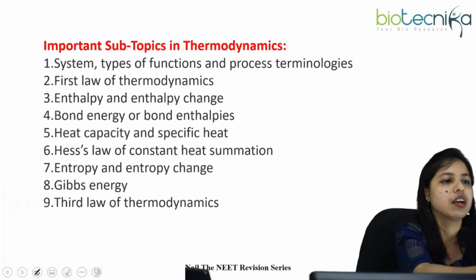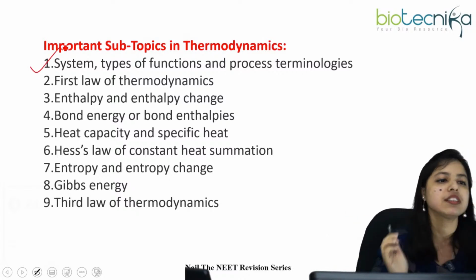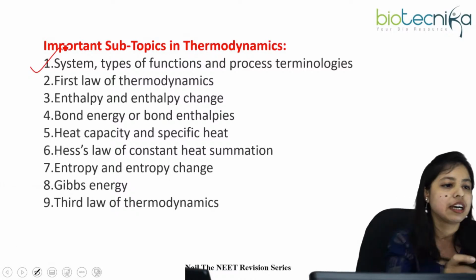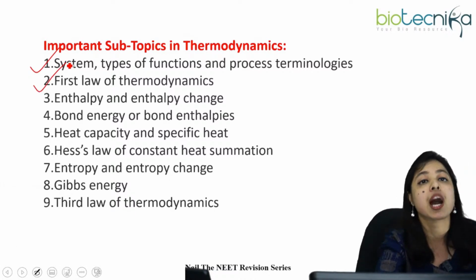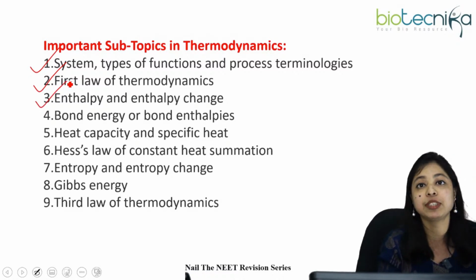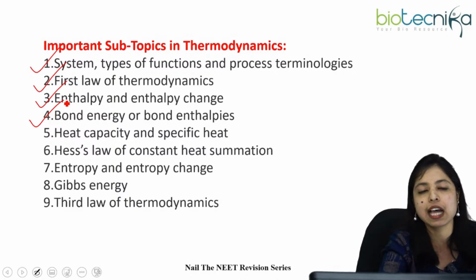Some important topics are there that you should not miss. Number 1, system, types of functions, and process terminologies. Number 2, first law of thermodynamics. Number 3, enthalpy and enthalpy change. Number 4, bond energy or bond enthalpies.